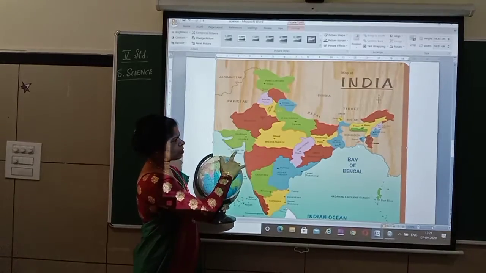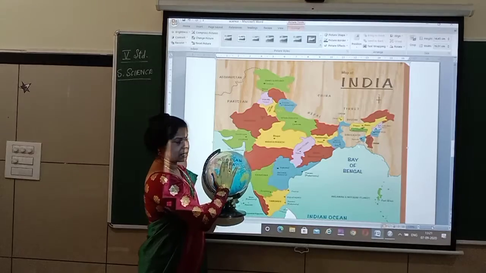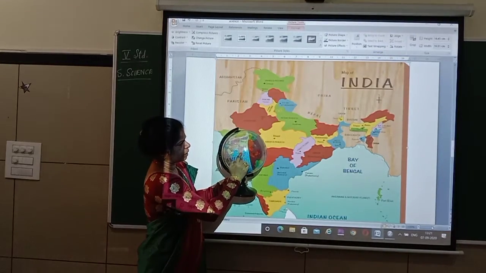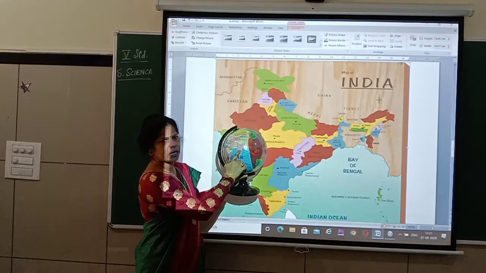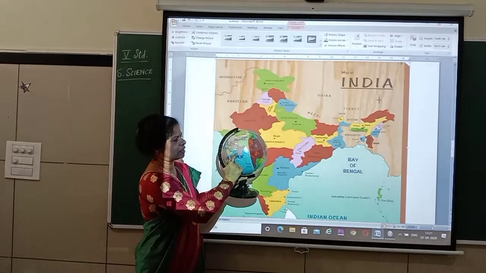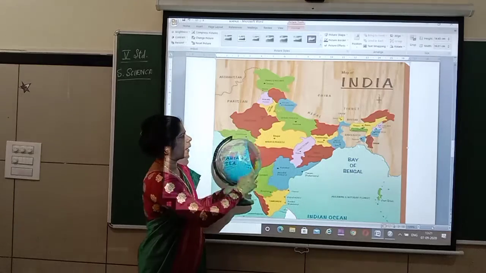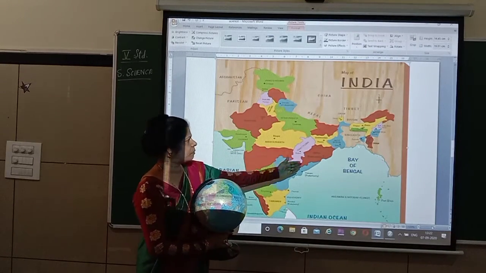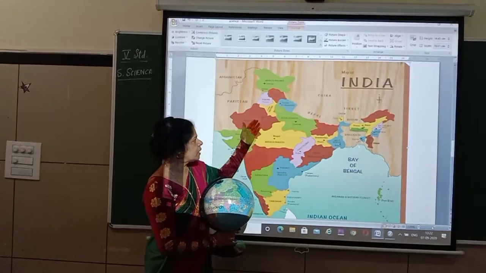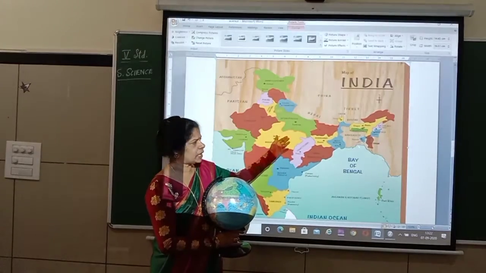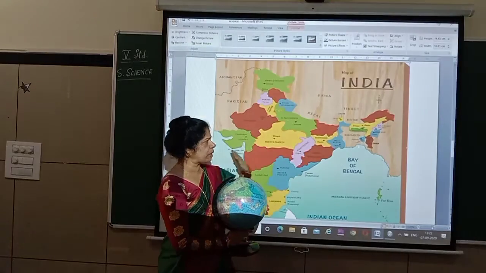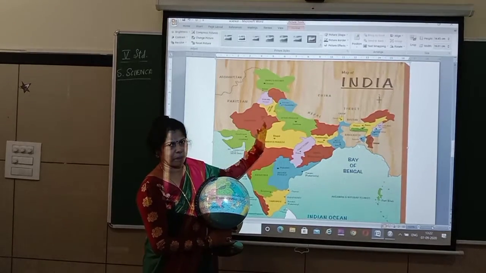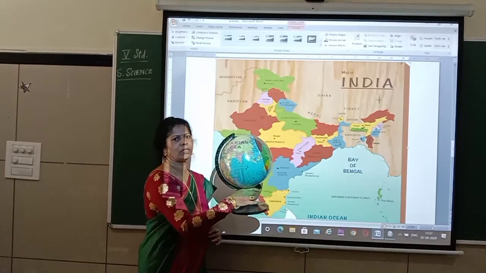In the globe, you cannot see everything in full. If you want to see a particular area, now this is India. What can you understand here? You cannot see the different states completely here, isn't it? Because it is all small, small, small. But if you take India here, you can see the different states, and different colors. And wherever water areas and land areas are there, all that you can see in this map. But on the globe you cannot see.